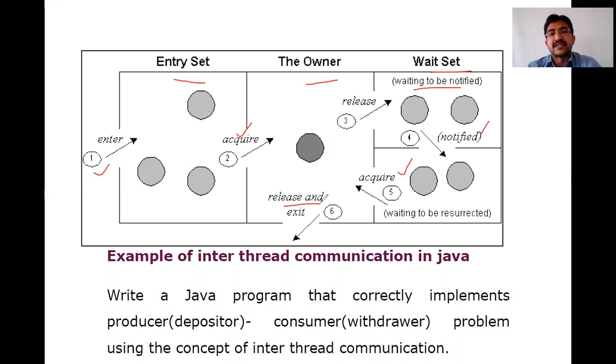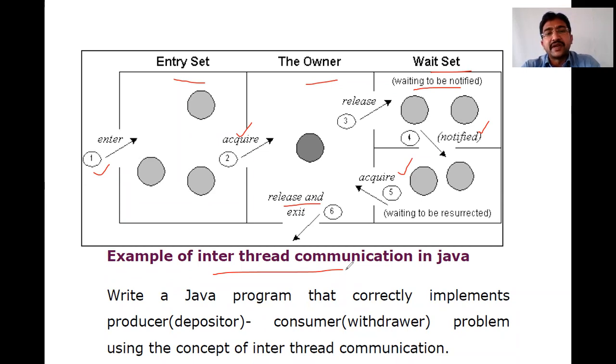This process is called inter-thread communication, where the thread enters the entry state. Once it enters, it acquires the particular object. Once the task is completed, or the time allocated for that thread is over, it releases the object. Whoever is waiting for that particular object is notified, and it is then acquired by another thread. That thread completes its task, or uses the object until the time is out, and releases it again.